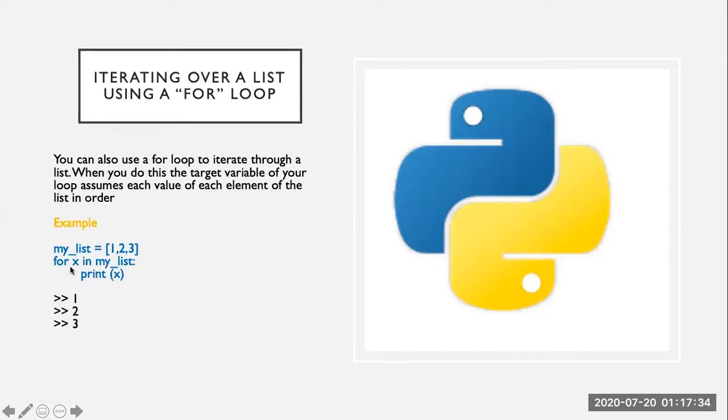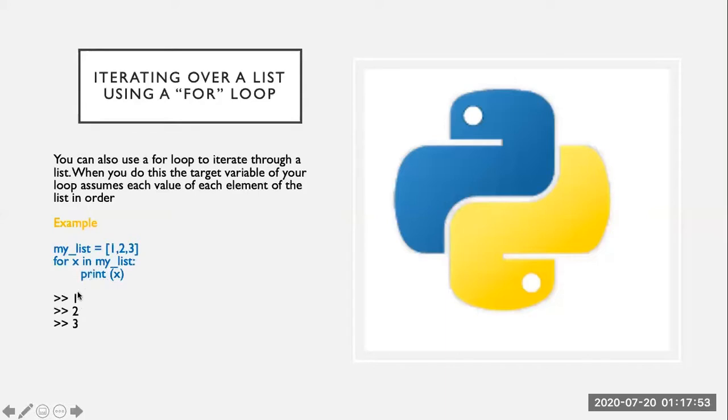When we use the for loop, we are saying that x is a variable, for x in my list, and print x. It is assuming this variable as the value of the element, so it will print all the elements which are in the list.